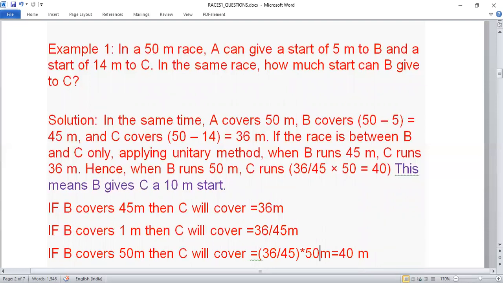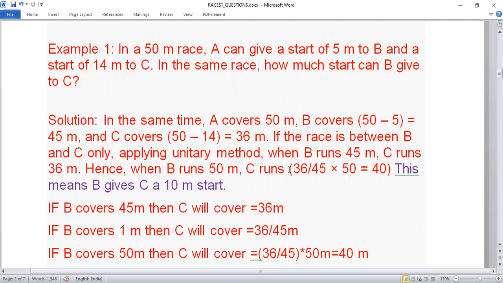In a 50-meter race, A can give a start of 5 meters to B and a start of 14 meters to C. In the same race, how much start can B give to C? See, first of all, this is a race of 50 meters only.